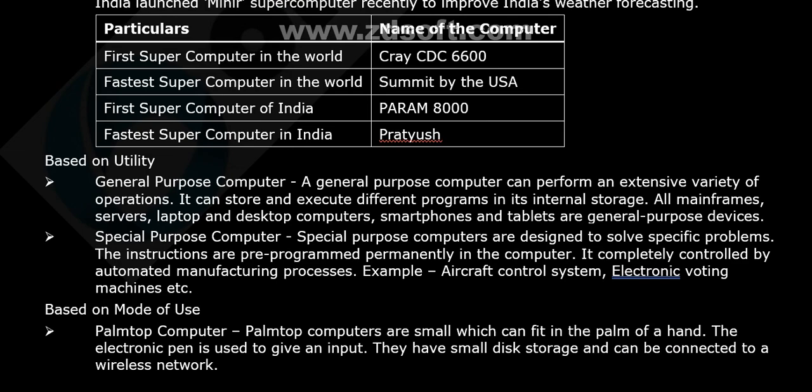Based on utility, on what purposes you use the computer. General purpose computer. A general purpose computer can perform an extensive variety of operations, like it can store and execute different programs in its internal storage. All mainframes, servers, laptops, desktop computers, smartphones, and tablets are general purpose devices. So, what about the special purpose computer? They are like aircraft control system, electronic voting machines. They are special purpose. They are designed to solve specific problems. The instructions are pre-programmed and permanently in the computer.